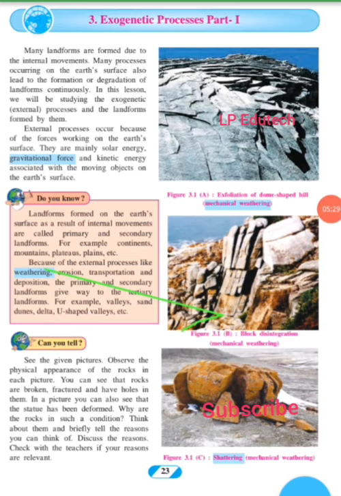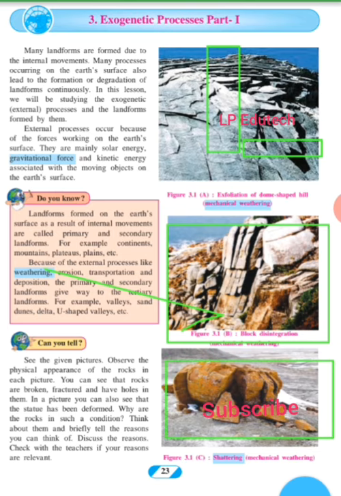Now in the current chapter a few pictures are given. Figure 3.1: number 1 is the exfoliation of a dome shaped hill. How does it happen? It is called mechanical weathering. Second is block disintegration, as shown, which is the effect of mechanical weathering. Number 3 is shattering, that is also mechanical weathering. See how the rocks are shattered and broken. So these are the impacts shown on the rocks in this picture.